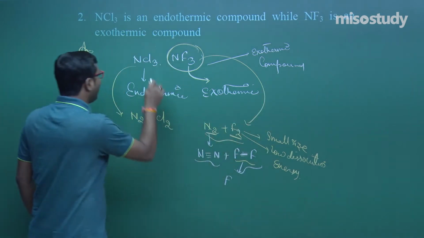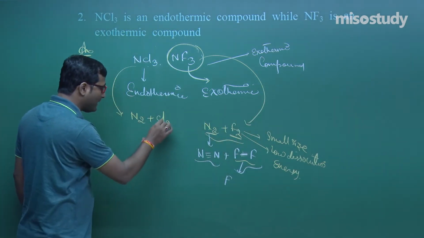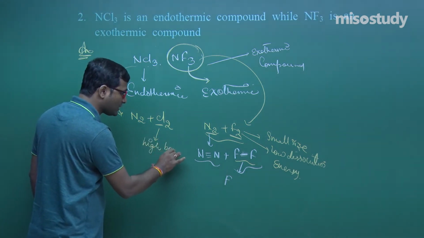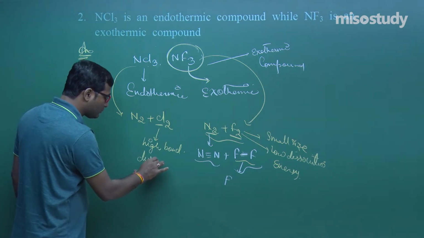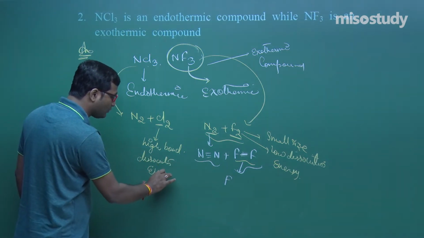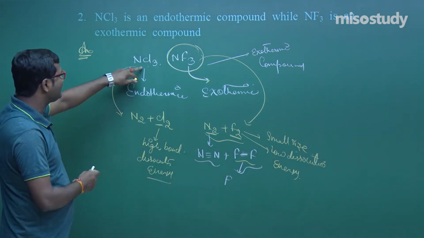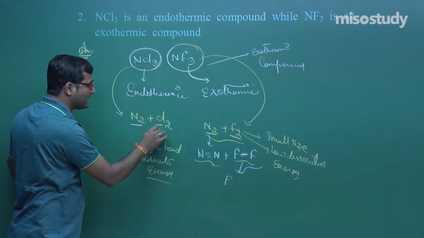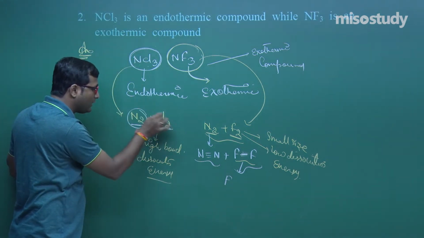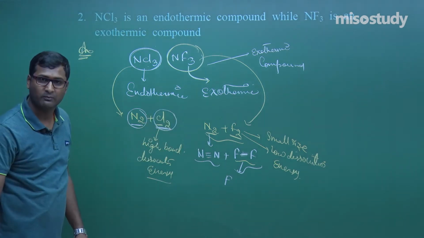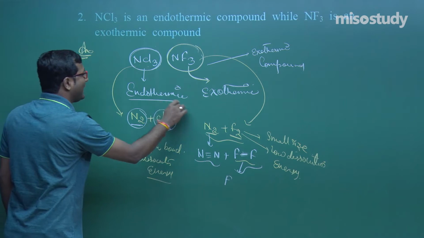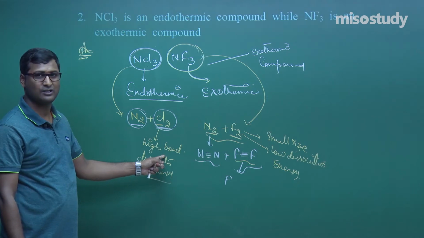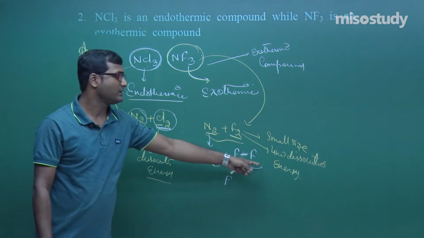Now, as we know, chlorine is larger in size than fluorine and it has high bond dissociation energy in comparison to fluorine. Clear to you? So, in this case, the energy required to break the nitrogen molecule and chlorine molecule into atomic form is more than the energy released. So it is, my friend, an endothermic compound. Clear? Low bond dissociation energy, high bond dissociation energy. So this one is endothermic, this one is exothermic.